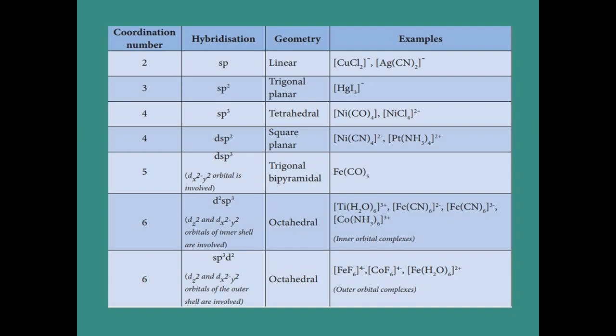Now see the first example. In dichlorido copper, around the copper we have 2 chlorine, so the coordination number is 2. In the same way, in dicyanidoargentate.